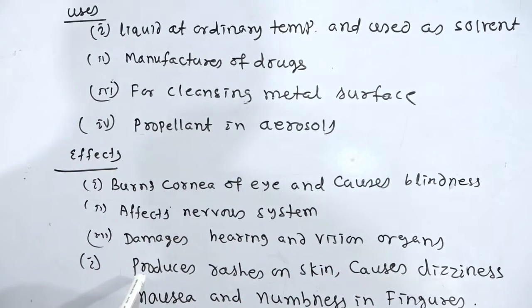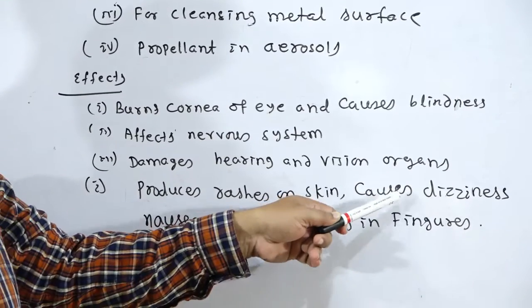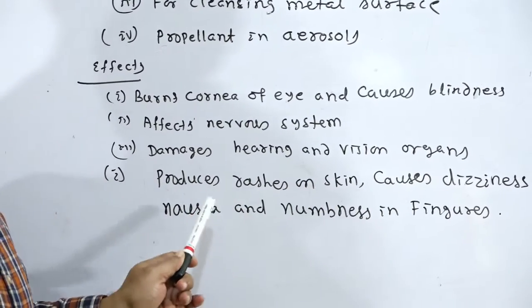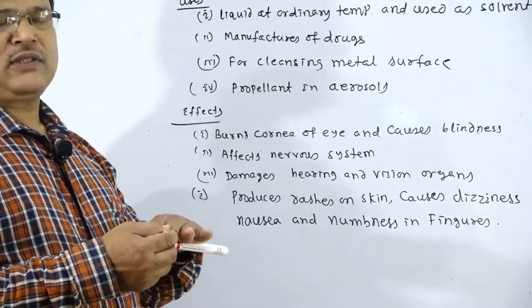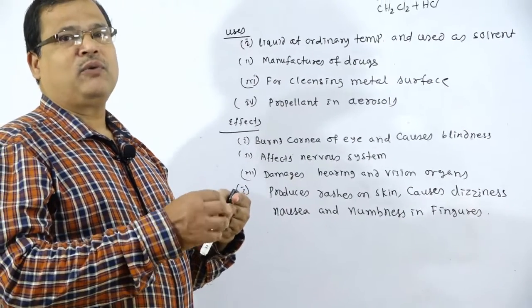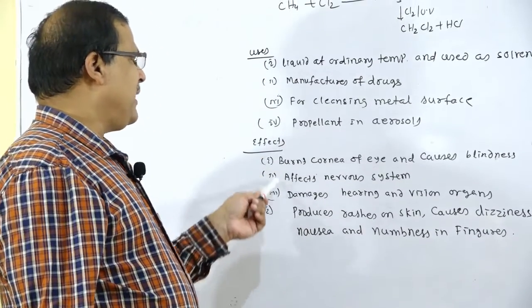It produces rashes on the skin and causes dizziness, nausea and numbness in fingers. If you touch this, you have no sensation. So these are the different effects.